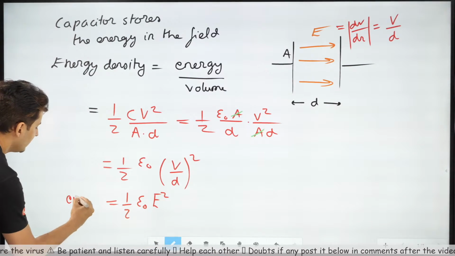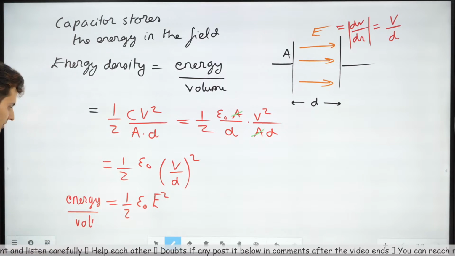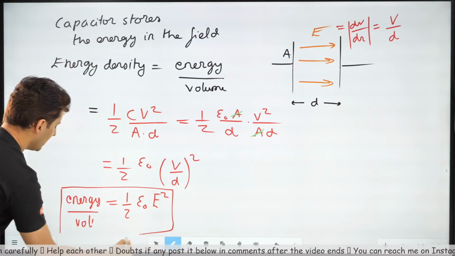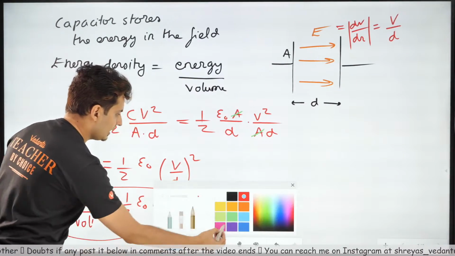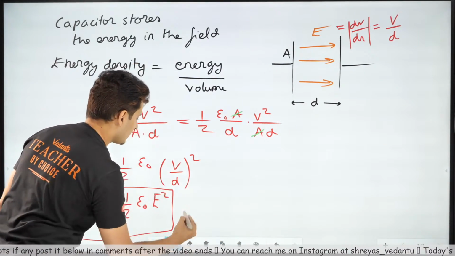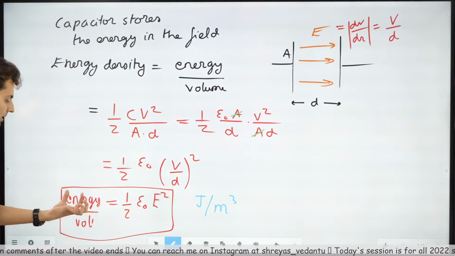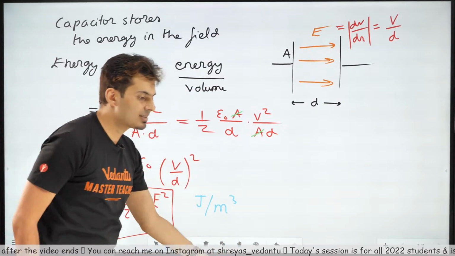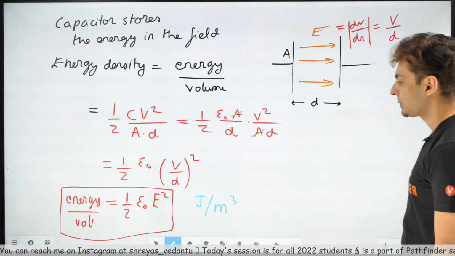That's the energy per unit volume. This is a very, very important formula. Please understand the units for this will be joules per meter cube. Energy per unit volume is half epsilon naught E square. Yes, potential gradient, correct. Everybody clear?